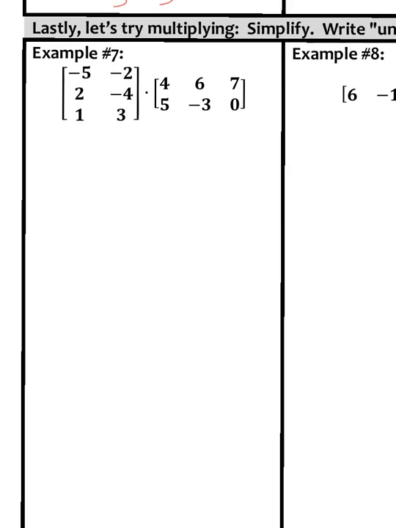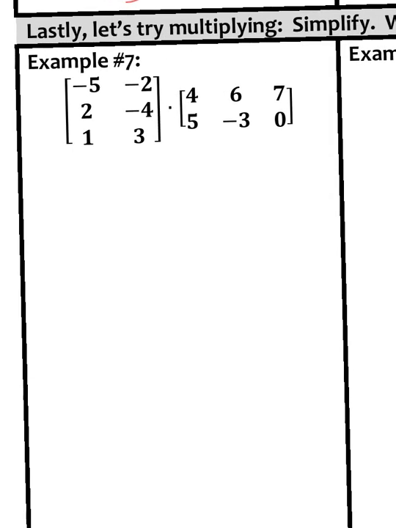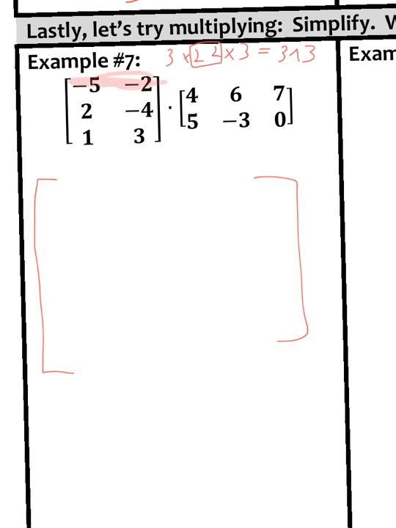All right, now let's learn the magic trick of this. Because this is a 3 by 2 matrix and a 2 by 3 matrix, our answer will be a 3 by 3 matrix. All right, so keep that in mind. I'll write a big matrix over here, having a lot of space. So I do row by column. And again, remember, I'm going to have 3 spots up top because it's a 3 by 3 matrix.